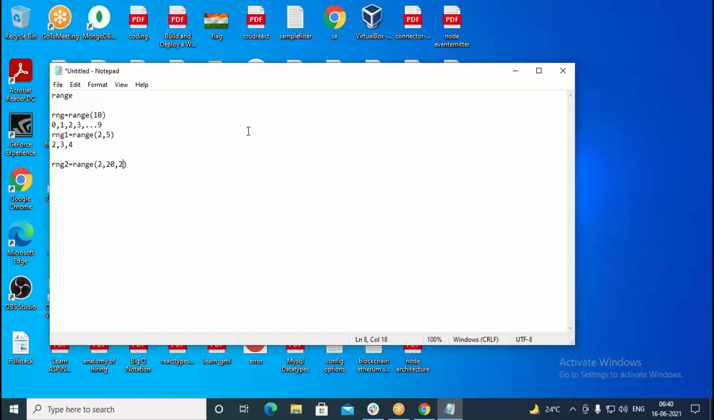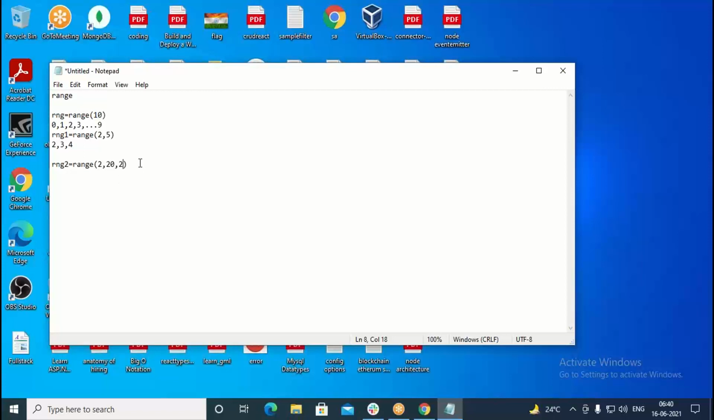So when you write rng1 equal to range, and then we write here 2, 5, that gives you 2, 3, 4. The 2 is the starting number, and 5 is the maximum number. 2 is minimum and 5 is maximum. So this gives you 2, 3, 4. It cannot generate the maximum number, but it generates 2, 3, and 4. Like this you can generate a range of numbers.